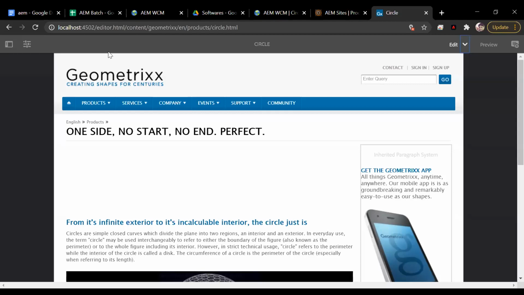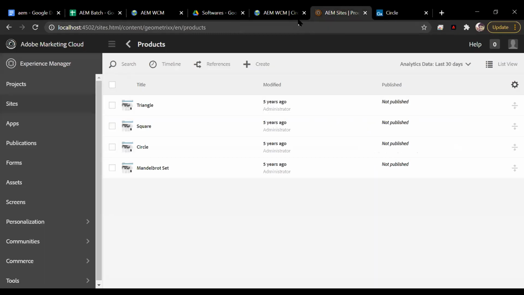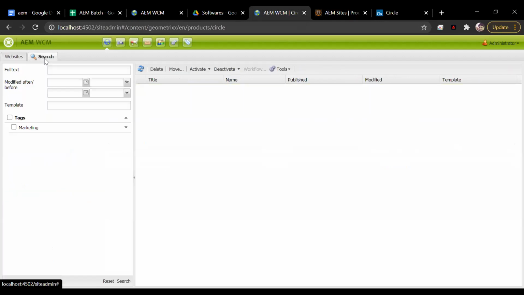Okay, so this is the web interface of the classic UI. Now, apart from these websites, you have this search option. Using this, you can search different pages. You can give criteria. You can give the template name.